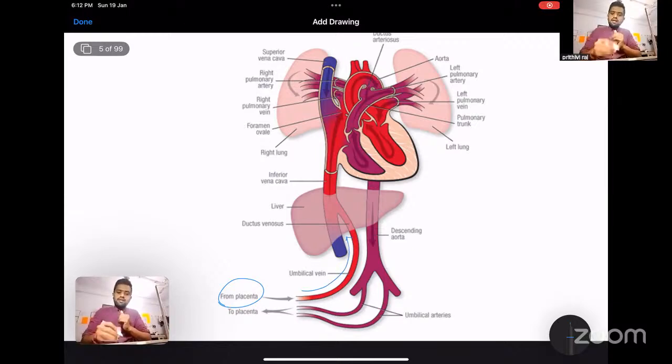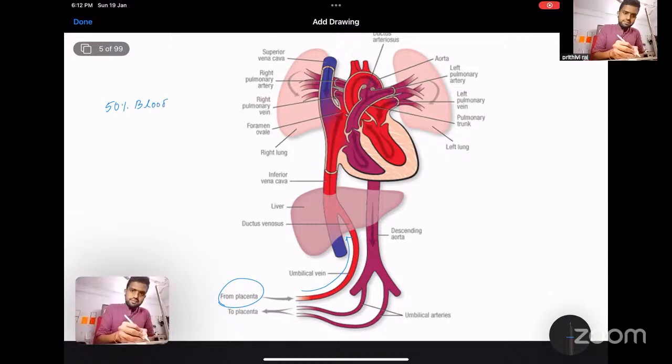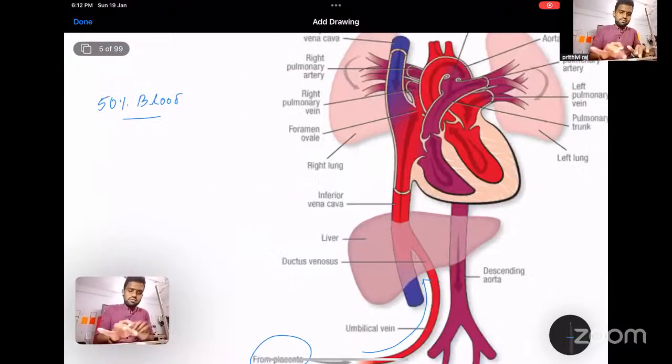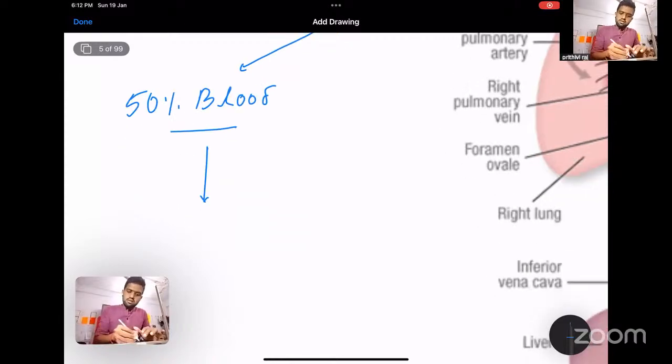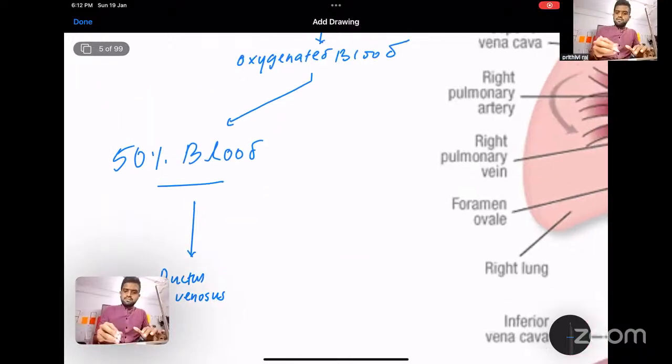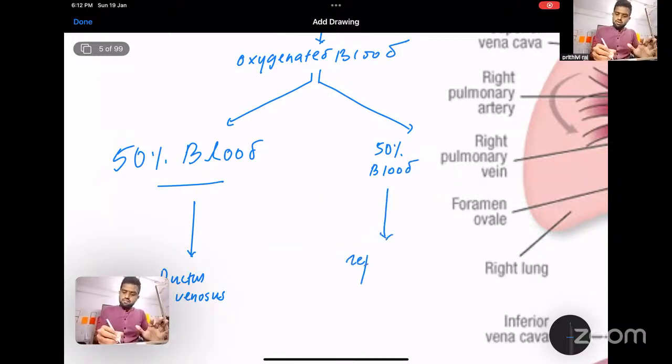From the umbilical vein, the blood gets bypassed. 50% of the oxygenated blood from the umbilical vein will bypass through the ductus venosus, while the other 50% will enter the left portal vein.